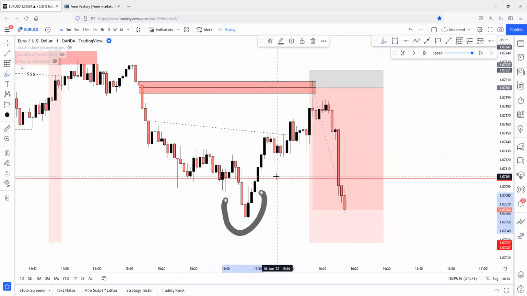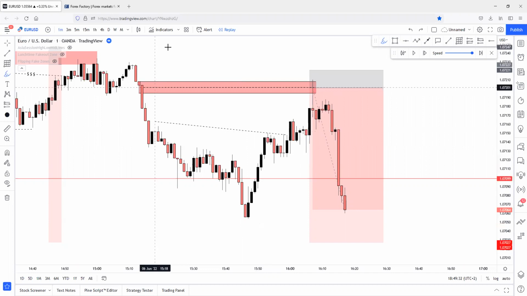Why do you enter at the 50%, not the whole zone? Because it's a simple 50% entry point. We've already learned this. It's in the video course that if the wick is bigger than 50% of the whole candle, we set an entry limit on the 50% of the zone. It's in the video course, the second video. So yeah, let's see if price can break below the swing low point.